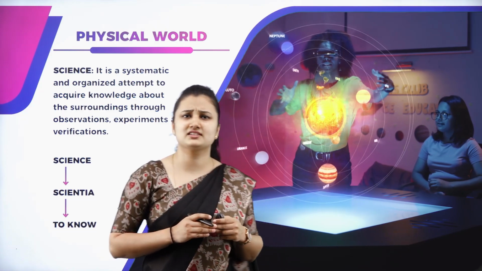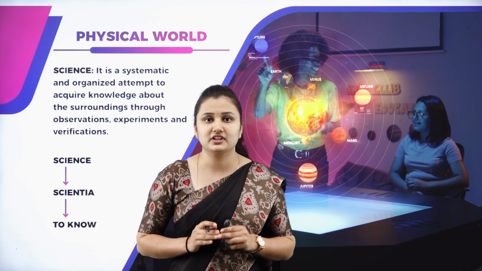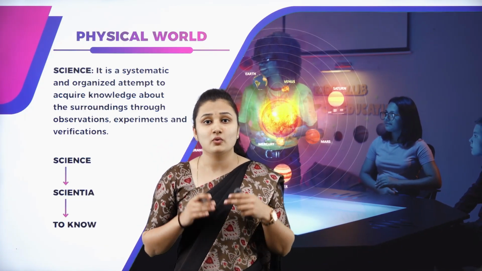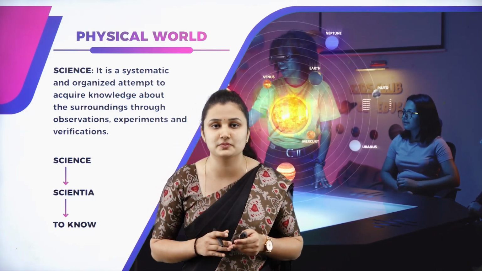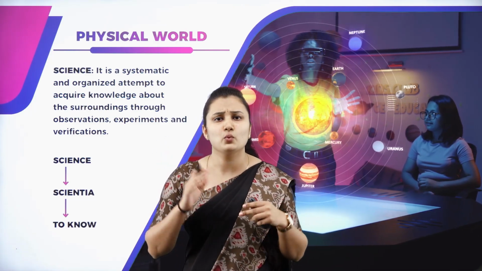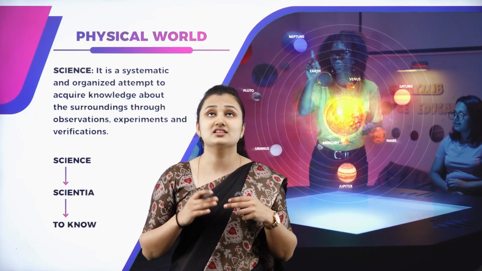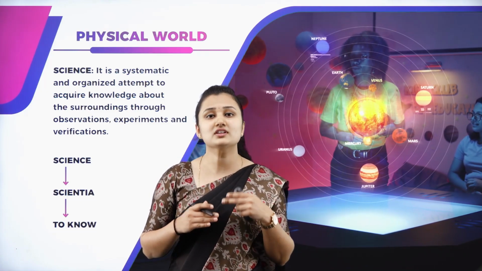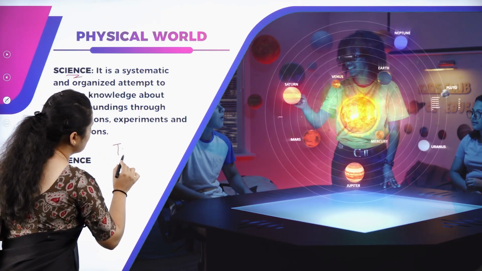So what do you mean by science? For example, students, imagine you are in a dark room. You'll turn on the switch, the bulb starts to glow. So what is this mechanism? I want to know why the bulb starts to glow immediately when you turn on the switch. You have a fan. The fan starts to rotate immediately when you turn on the switch. Why is the fan rotating? I want to know what is the mechanism behind this. The sky is blue, the star is twinkling. I want to know why is it happening this way? What is the reason behind this? Science. Science means